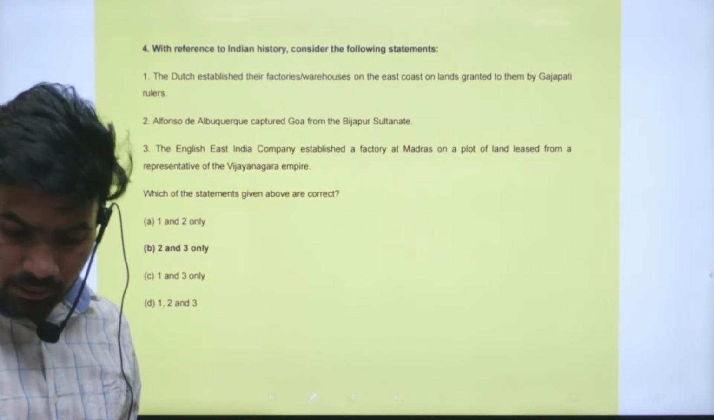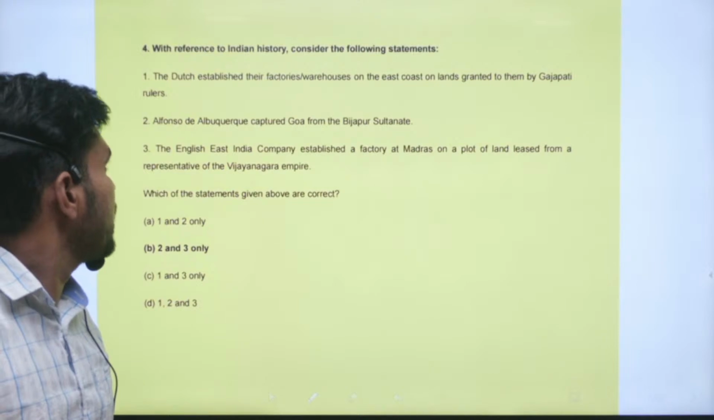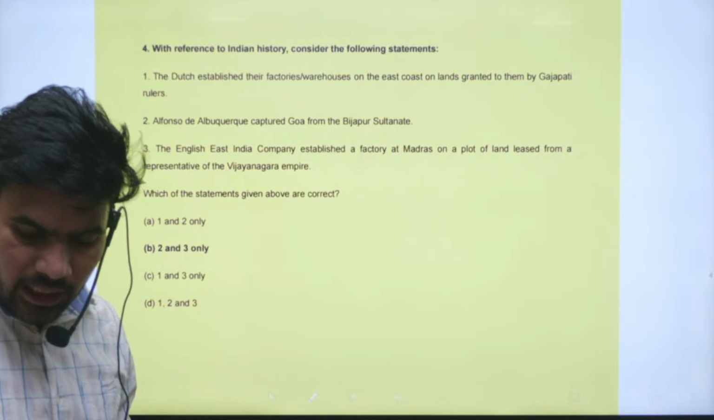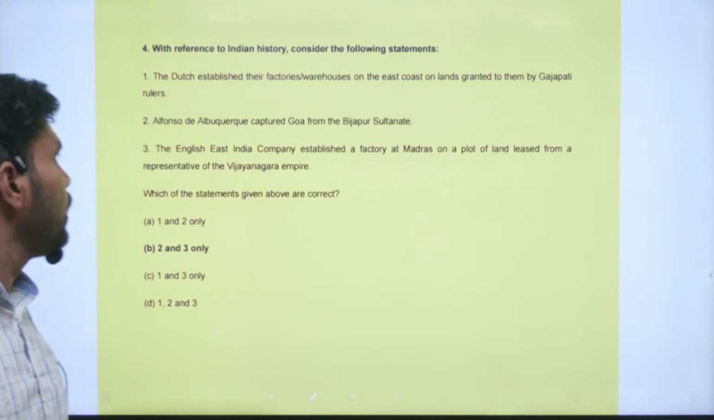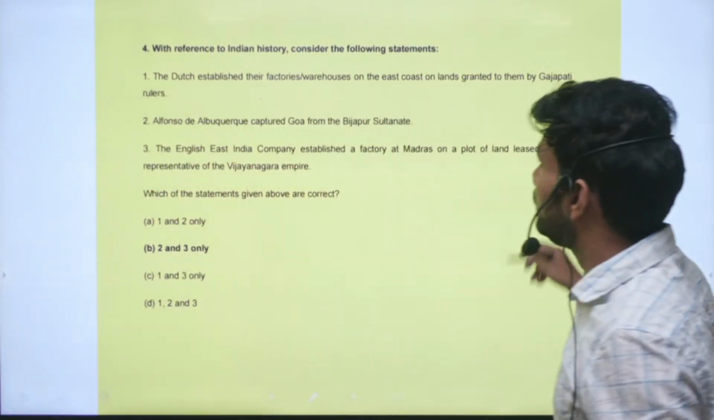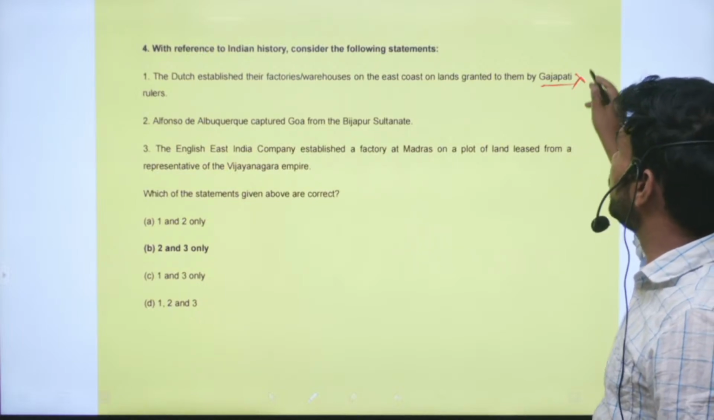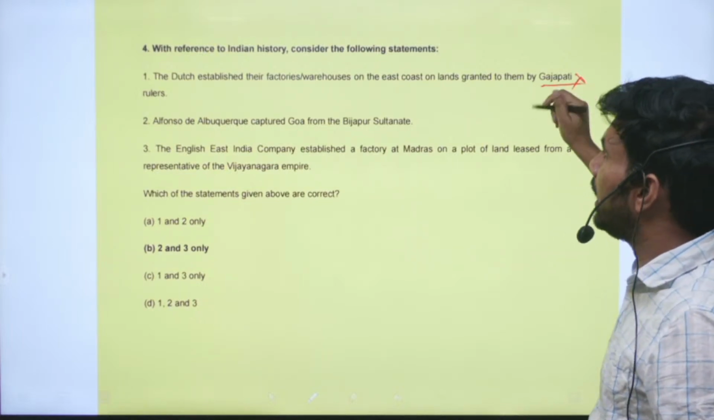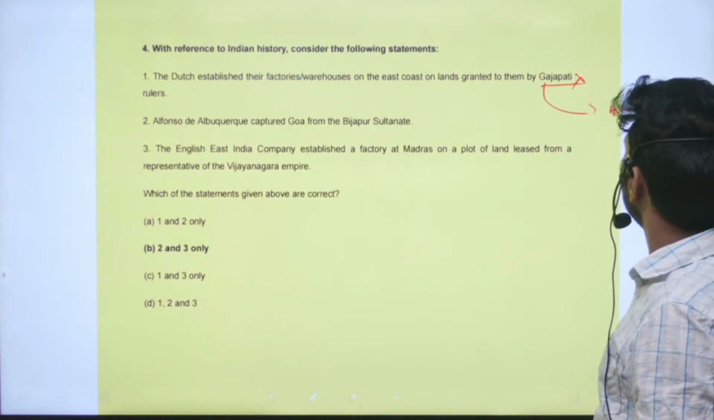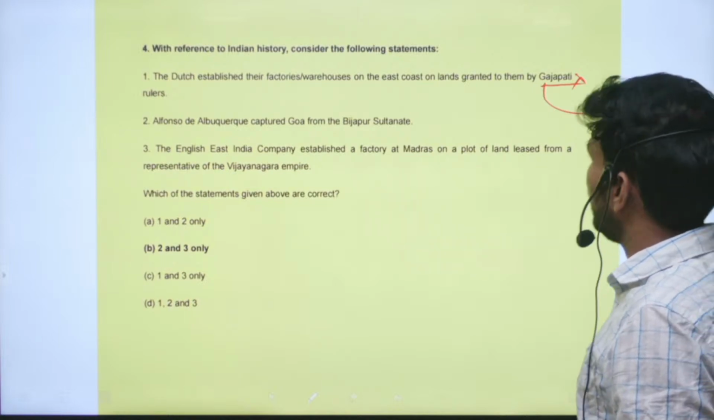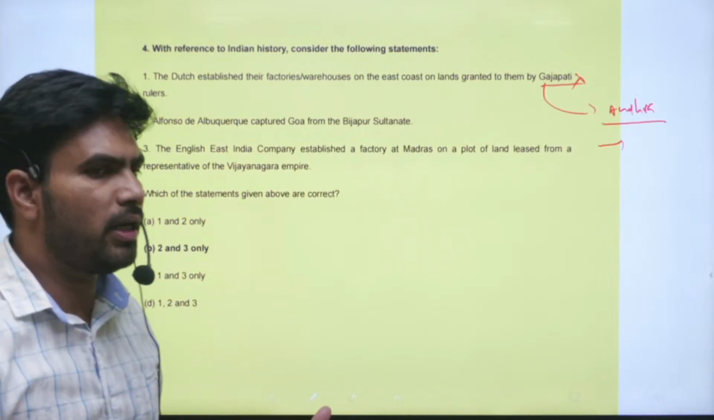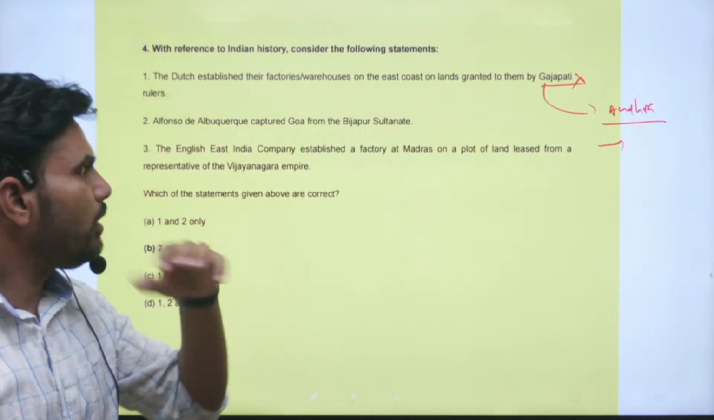The Dutch established their factories or warehouses on the east coast on the lands granted to them by Gajapati rulers. So this is an incorrect statement. The Gajapati rulers were ruling in Odisha, but the Dutch established a majority of their settlements in coastal Andhra, just below the state of Odisha. So this statement is incorrect. They established their centers at Masulipatnam, present-day Machilipatnam, and so on. So not in Odisha.